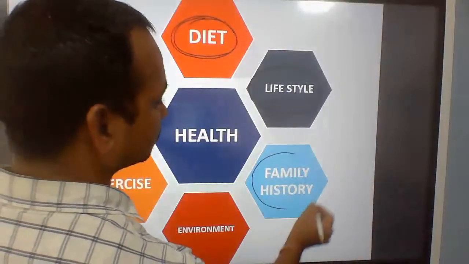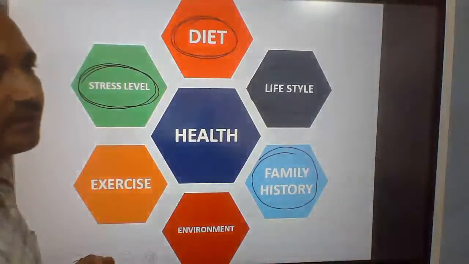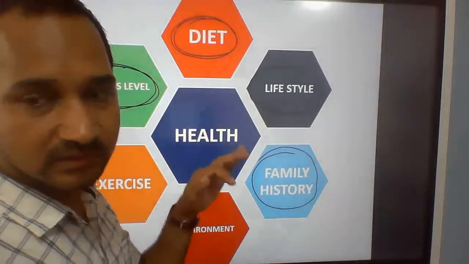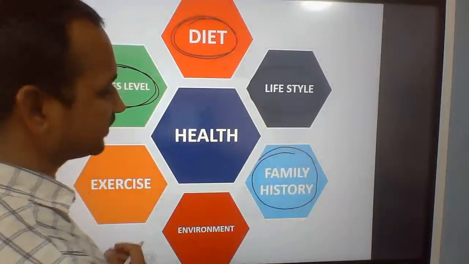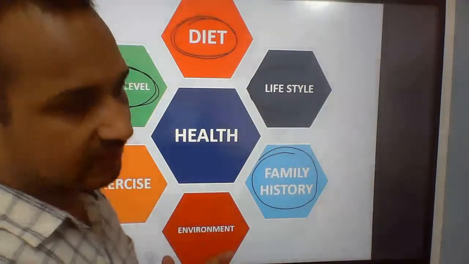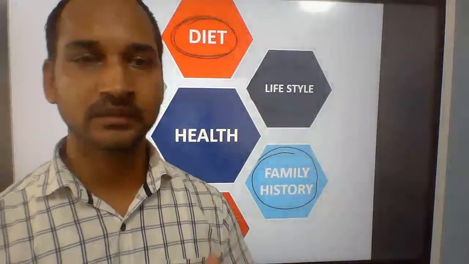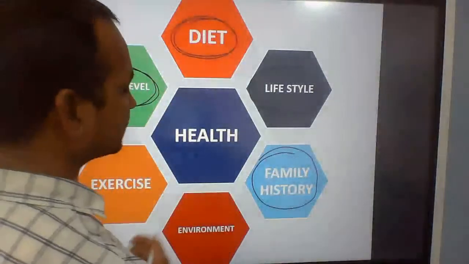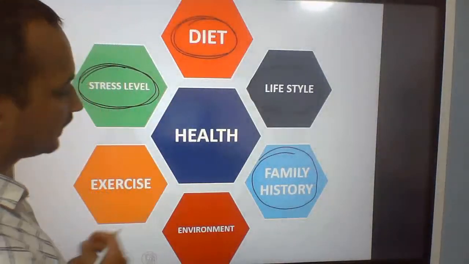Family history. Suppose in a certain family there is some genetic disease, so there is much more chance that it will pass to successive generations. For diabetic patients, it is observed that in their family diabetes is very common. So family history also plays a very important role in health.